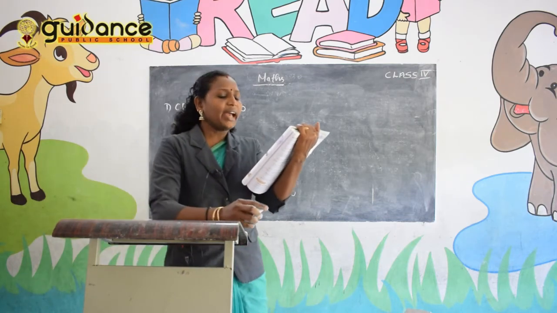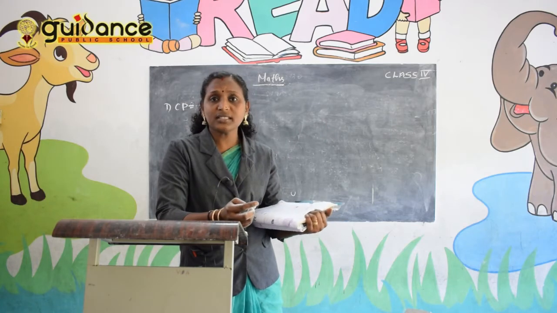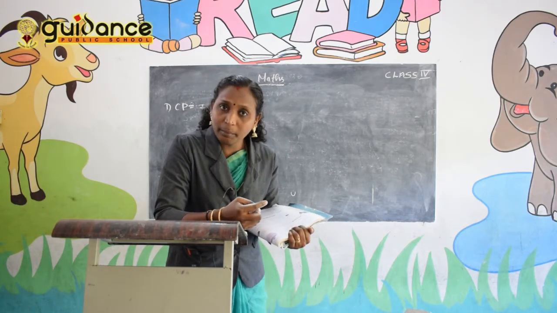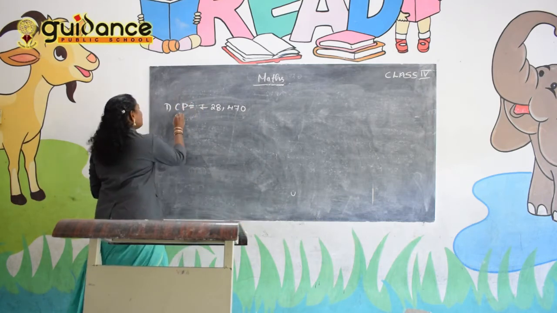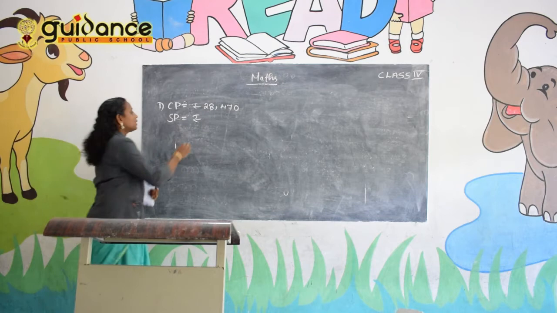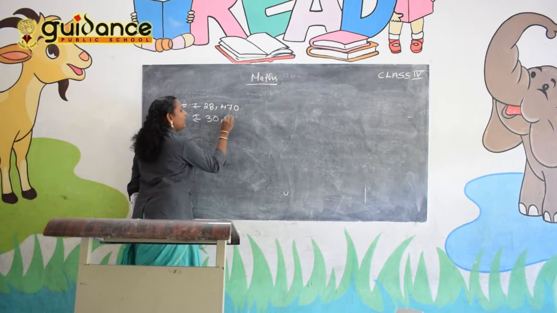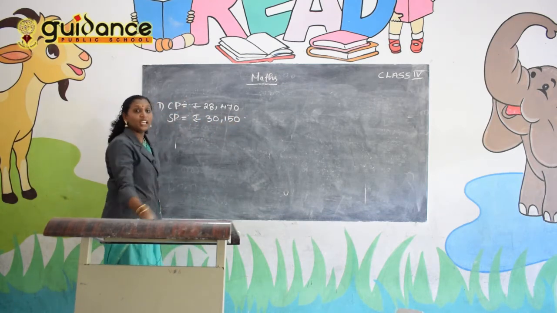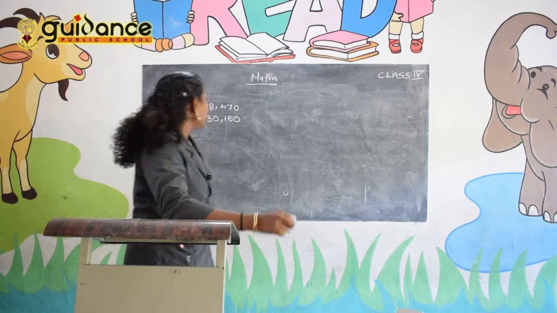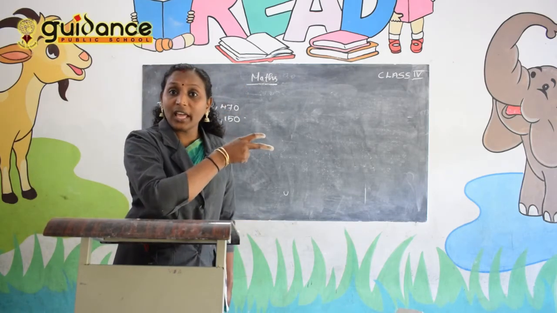The next, and sold it for. Sold it means it is a selling price, or SP. SP is equal to rupees 30,150. So in our question, is it a profit or a loss?